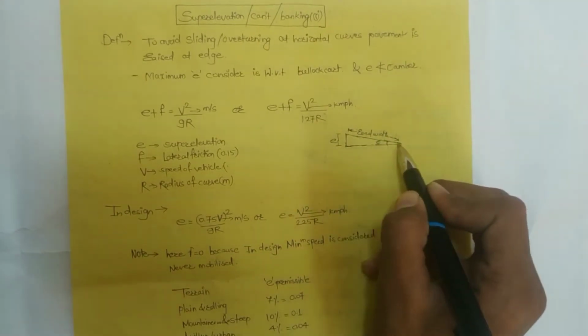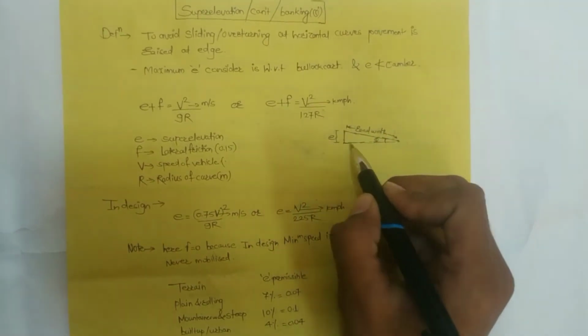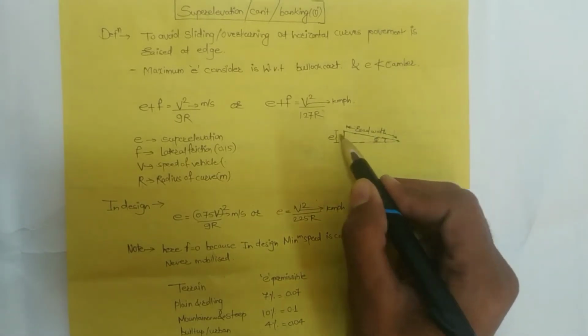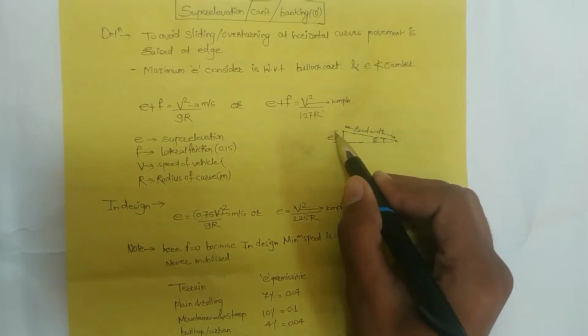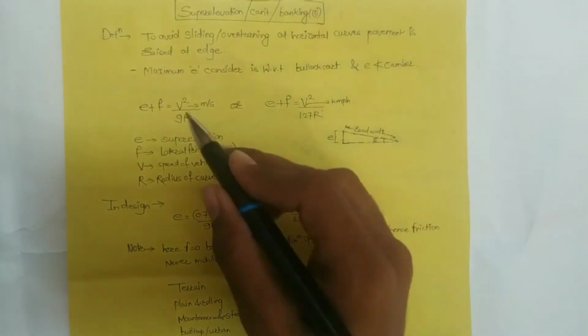Suppose this is the width of the road. The super elevation is provided by raising an outer edge with respect to inner edge by a height E. The E is called as super elevation.